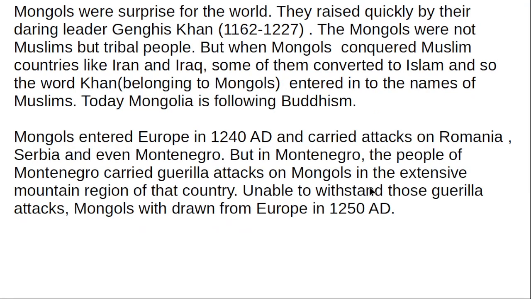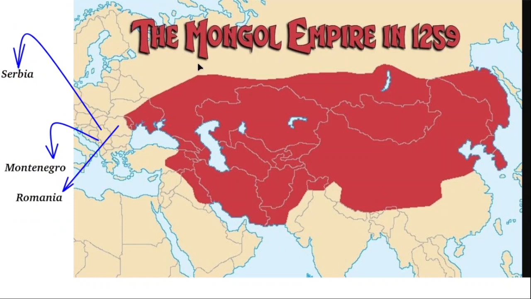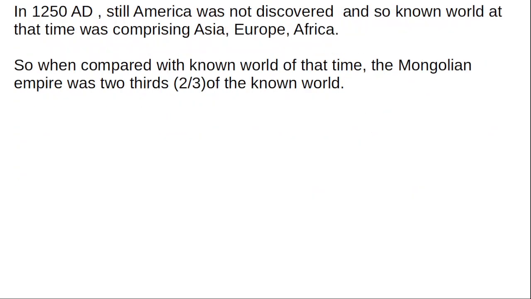By the time of 1250, the people of the world understood that the world comprised only Asia, Europe, Africa. Compared to the sizes of Europe, Africa and Asia, the Mongolian empire is about two-thirds. Actually, Africa was not completely known; only some 25% of Africa was known to the world at that time. Therefore, the Mongolian empire was thought to be two-thirds of the known world.